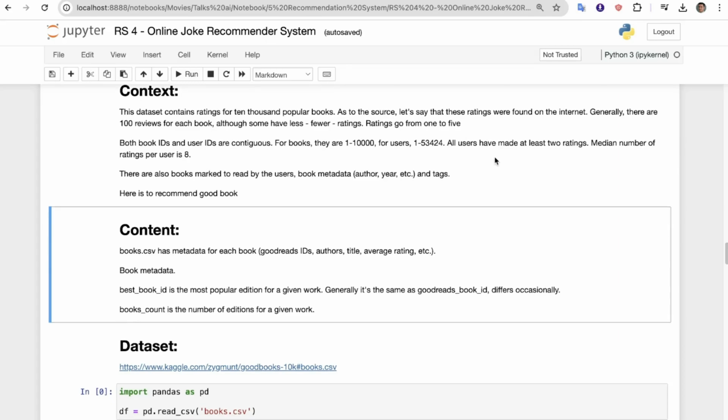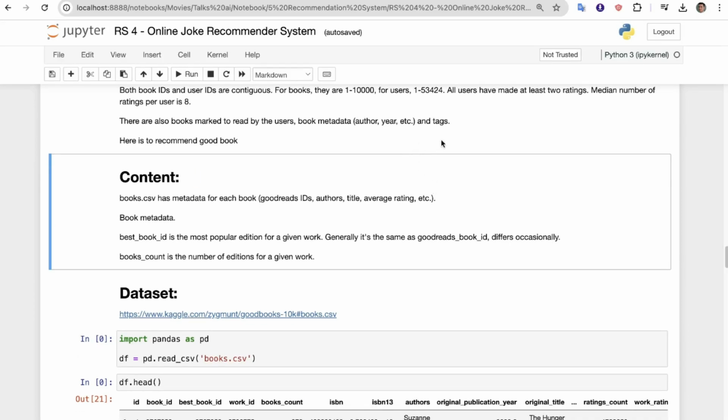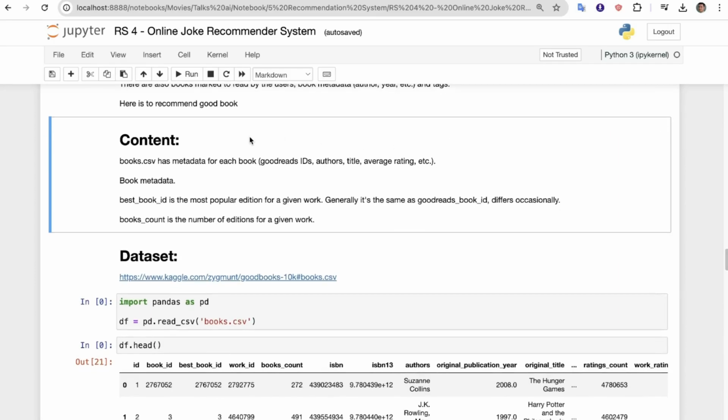All users have made at least 2 ratings. The median number of ratings per user is 8. There are also books marked to-read by the user, and book metadata like author and so on. The goal here is to recommend good books.